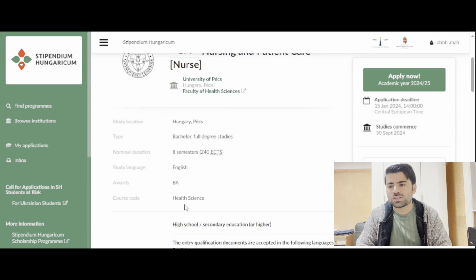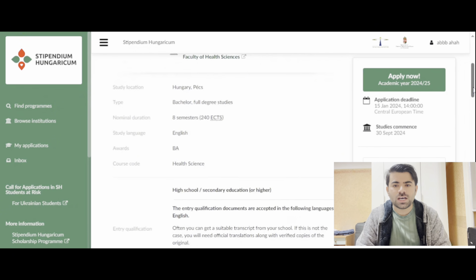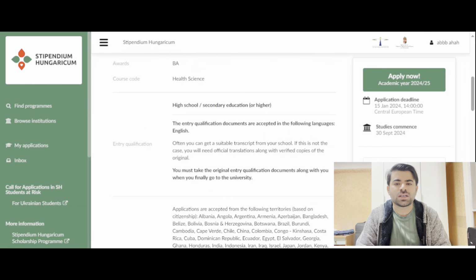Okay, I just want to show you everything. You don't have any issue to select your programs. And then you can also see here study commenced 30th September 2024. Okay, so you can see everything here. And high school or secondary education or higher is entry qualification actually, so you need at least 12 years of education, and accepted in the following languages English. Your document should be in English.